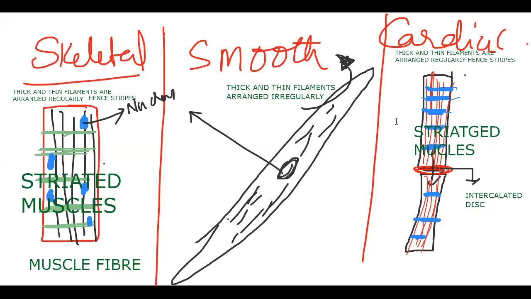We have some more here. I think it's better to take a screenshot with all three diagrams in one place: thick and thin filaments arranged regularly in skeletal muscle and cardiac muscle, and arranged irregularly in smooth muscle. Some more here: I'll write voluntary in nature. Skeletal muscles are voluntary in nature. Shall we make it with another color? Voluntary in nature.